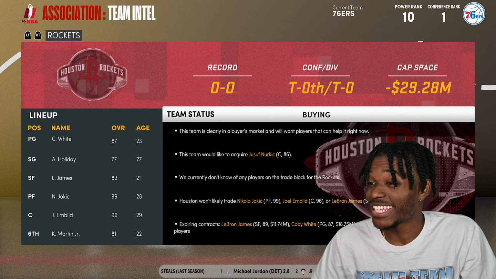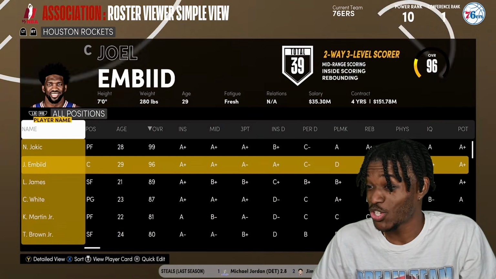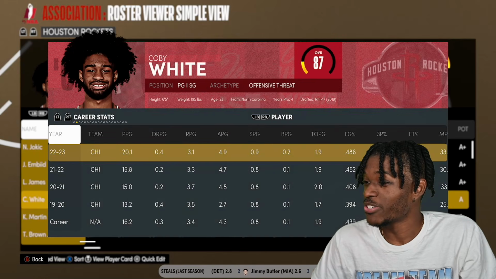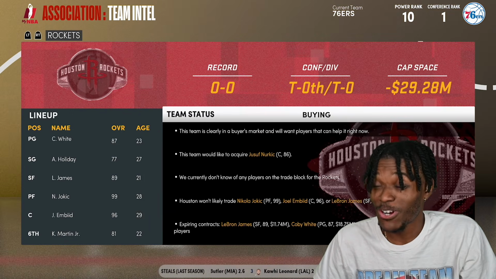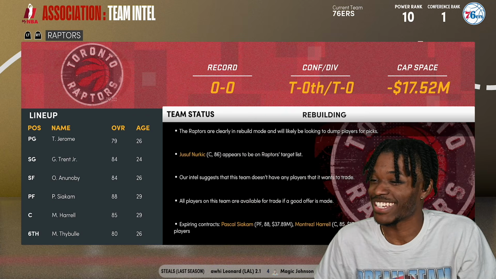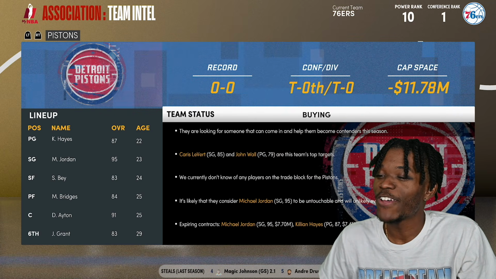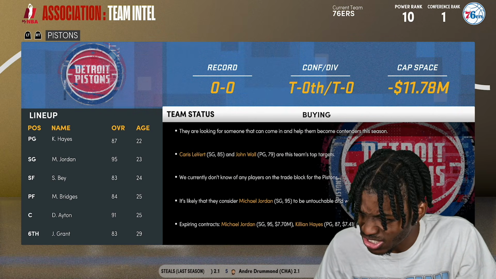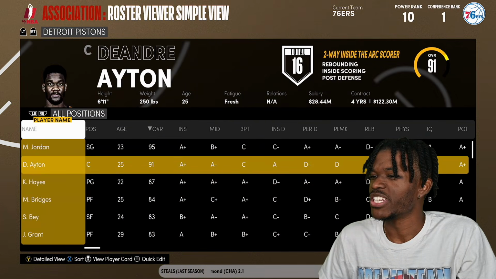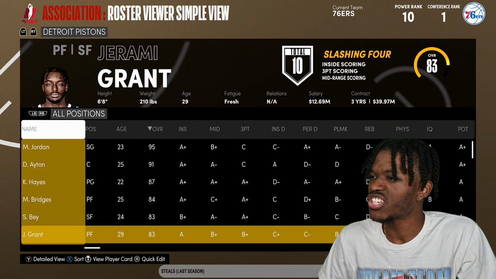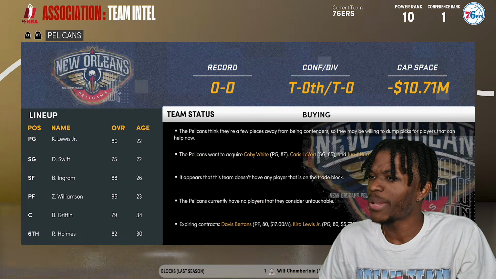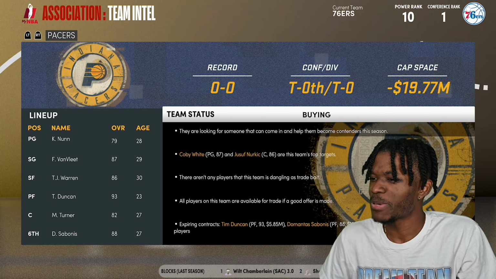This Rockets team is insane. They brought in Kobe White too, on a 1-year deal, and this team's going to win. If they don't win a championship, that's disgusting, bro. That is an all-time failure. But the Pistons, MJ's making the playoffs this year. DeAndre Ayton, Miles Bridges, Sadiq Bey. This team's making the playoffs. The Pistons are going to be nice, bro.